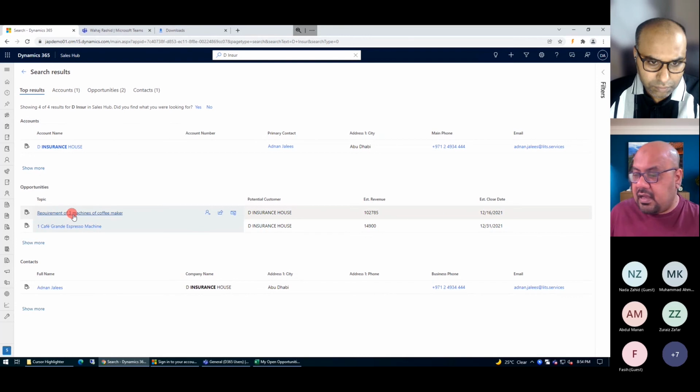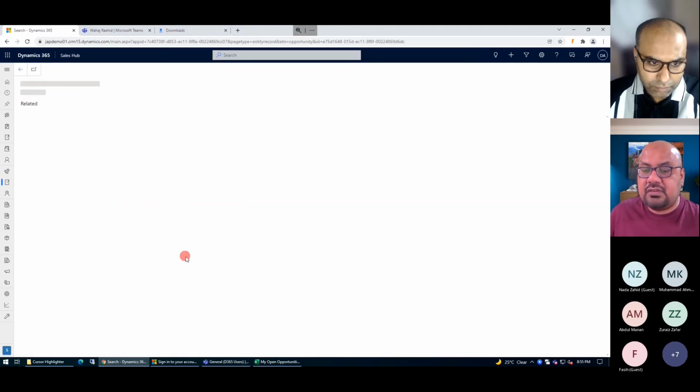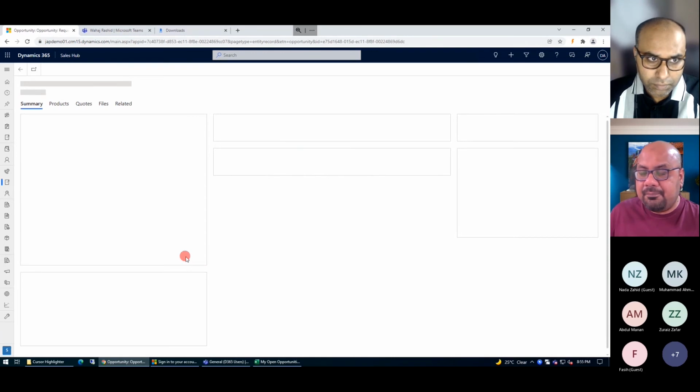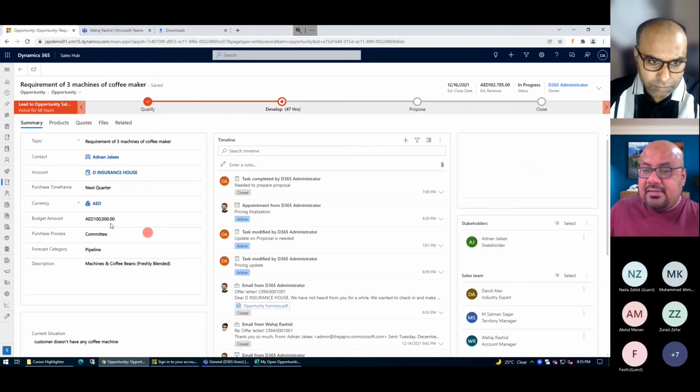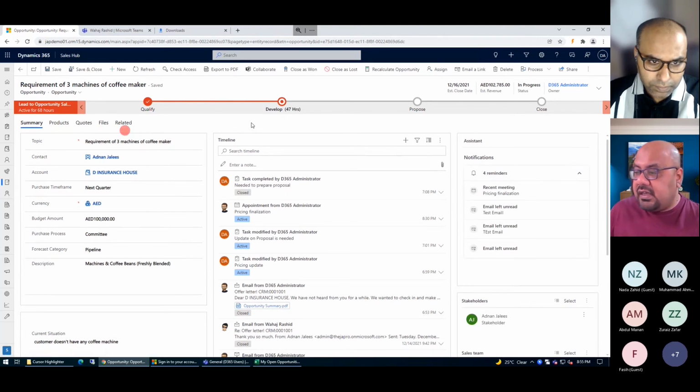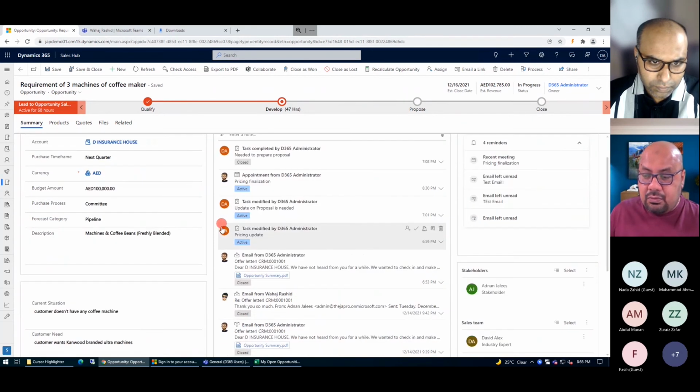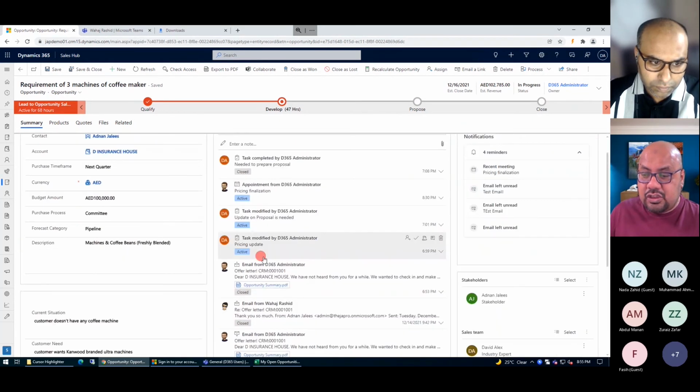So let's take an example, I'm just going to use this one. Three machines requirement that we have here. And from here, what you are seeing is complete information that I can visualize. I can see the timeline here, what has been happening, all the conversation, all the information.